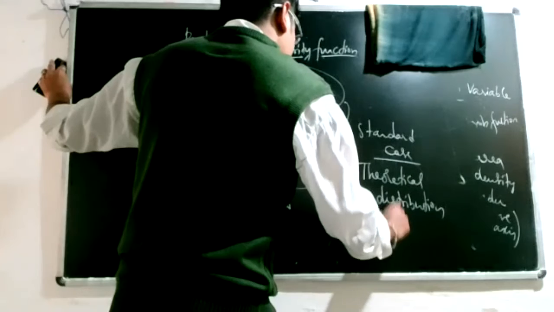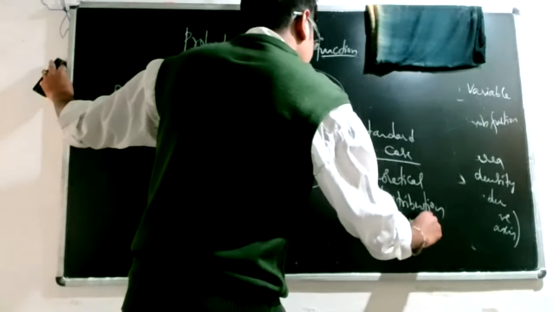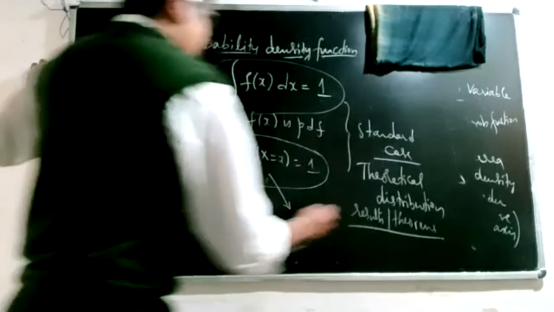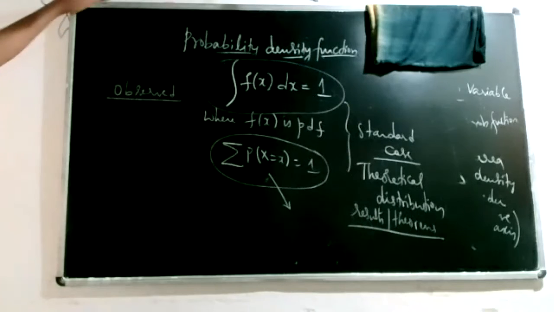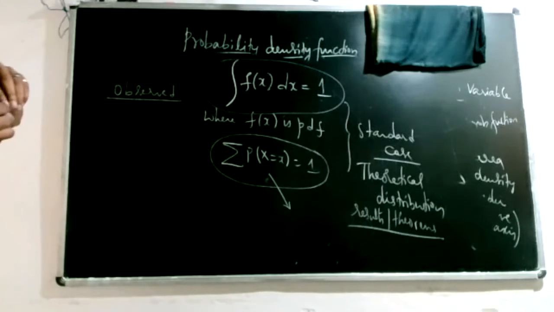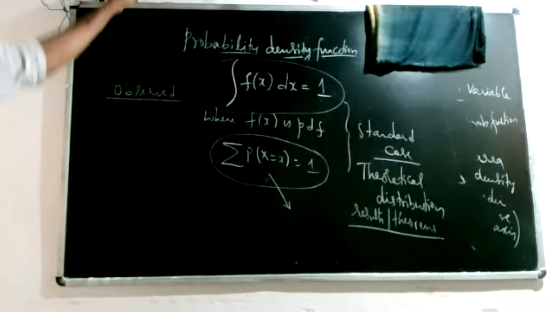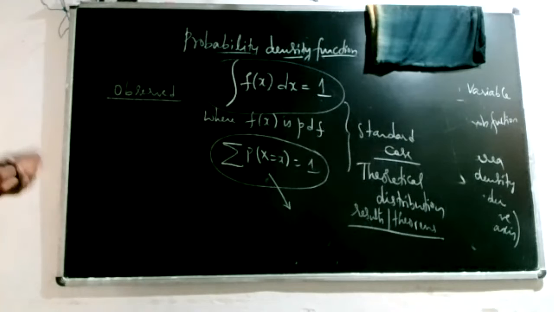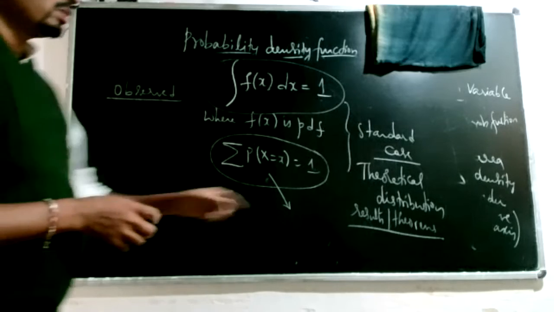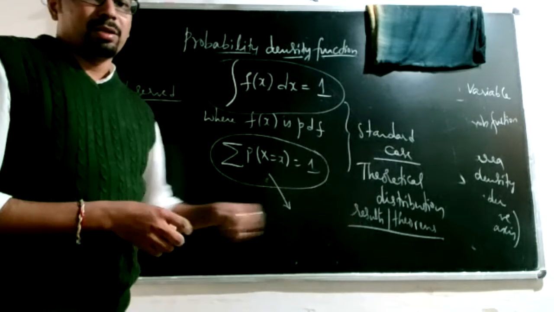So those distributions are called theoretical distributions. Every time, collecting the data, observing the data, and computing the probability may be time consuming. So instead, if we have a functional form which could easily generate the probability of getting 2 heads when 6 coins are tossed, then that answer is obtained using this form.